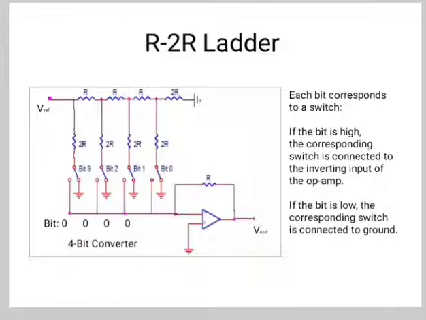Now the R2R resistive ladder network. The ladder description comes from the ladder-like configuration of the resistors used within the network. The R2R resistive ladder network provides a simple means of converting a digital voltage signal into an equivalent analog output. The input voltages are applied to the ladder network at various points along its length, and the more input points, the better the resolution of the R2R ladder. The output signal, as the result of all these input voltage points, is taken from the end of the ladder, which is used to drive the inverting input of an operational amplifier.